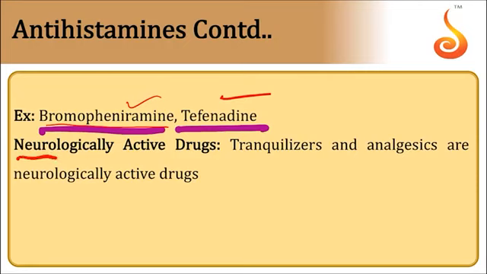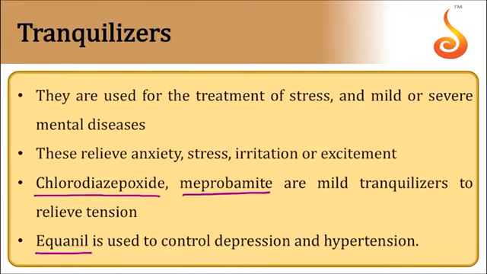Neurologically active drugs. Next one, neurologically active drugs work on the central nervous system. Tranquilizers and analgesics are neurologically active drugs. Tranquilizers are used for the treatment of stress, mild or severe mental diseases like anxiety.